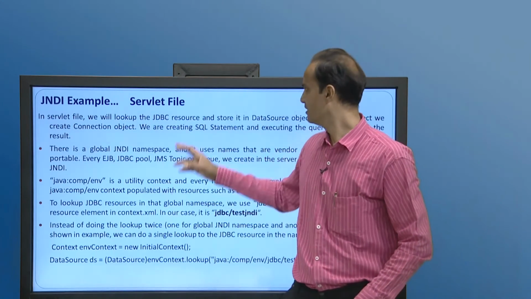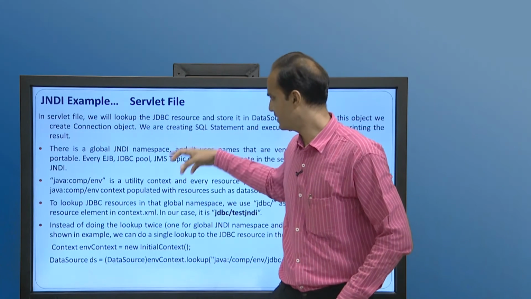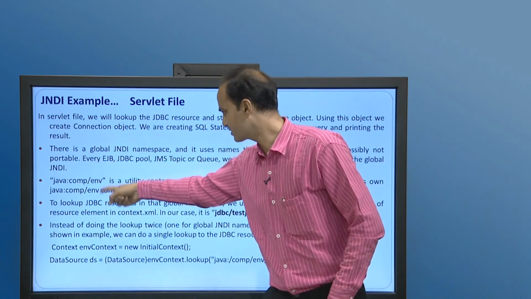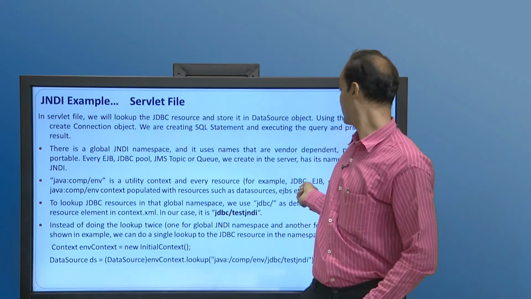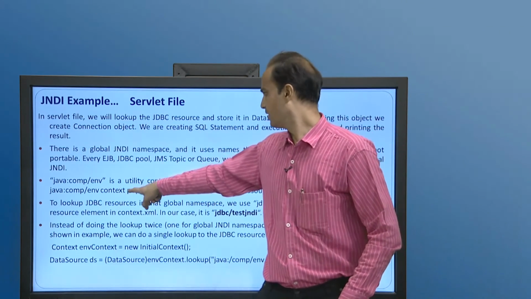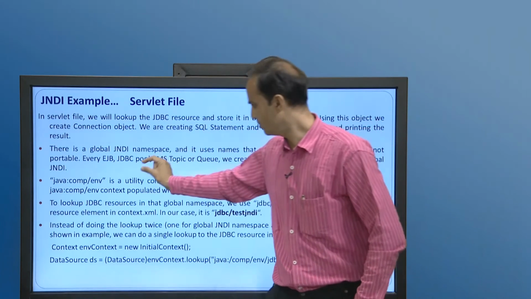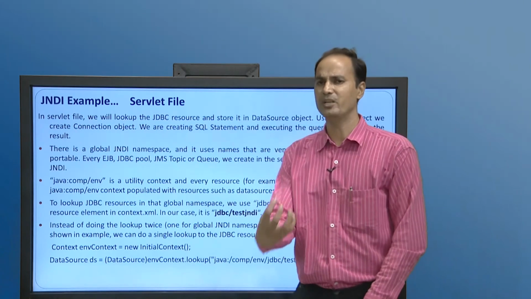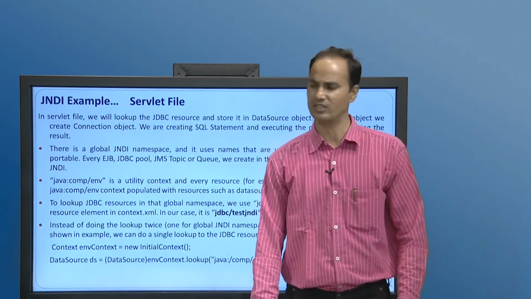The next is the servlet file. Through the servlet file we will access this mapping, and the thing we need to focus on is java:comp/env. It is a utility context, and every resource has its own context populated with resources such as data source and EJB. You need to be very careful and understand these things, through which the environment is retrieved and manipulated to access the JNDI service.